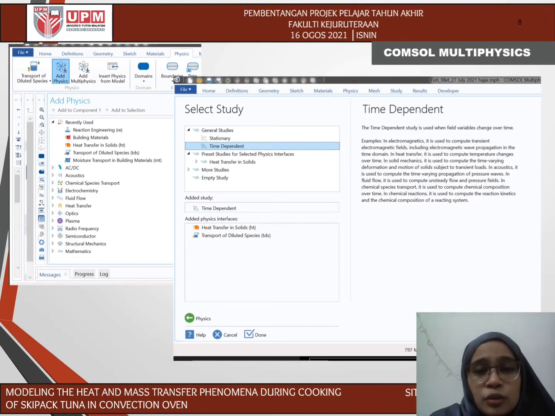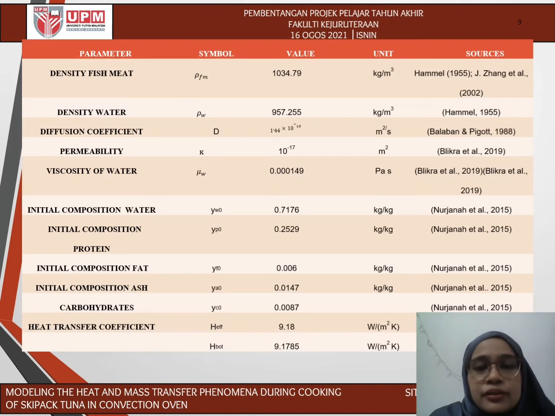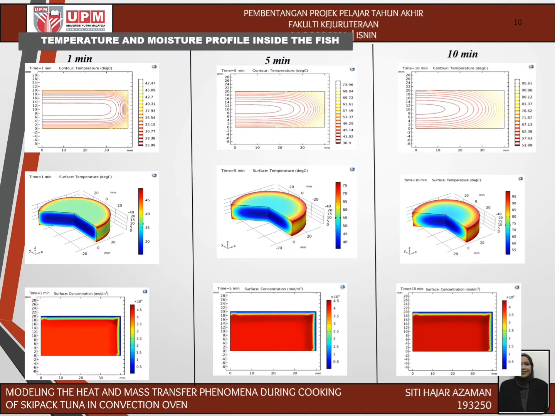This is the COMSOL Multiphysics interface. There are several other types of physics, but in this case, the most suitable physics are heat transfer in solids and transport of diluted species. Moreover, these are the parameters we use in modeling the partial differential equations specific for skipjack tuna meat, and the heat transfer coefficient is measured. This is the temperature and moisture profiles inside the fish meat during cooking in standard conditions. The temperature gradient for 1 minute of cooking is lower than for 10 minutes of cooking.